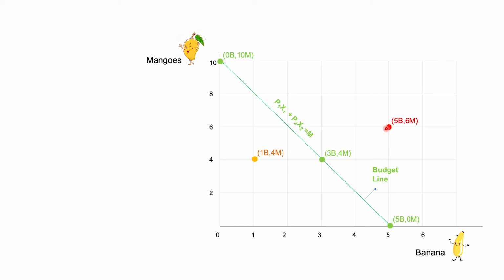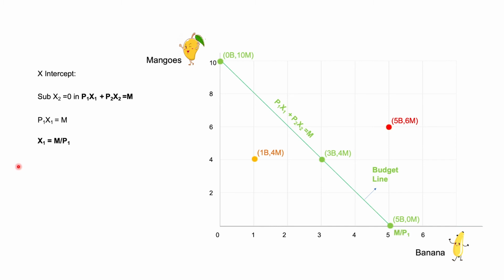So now that we are very clear with the representation of the bundle in the graph, and which is affordable and which is not affordable, right? And then we also have x-intercept and y-intercept. Now let's see how to find the x-intercept. So x-intercept means y is equal to 0. So here y is nothing but the number of mangoes, which is x2. So we are substituting x2 is equal to 0 in this equation, P1 x1 plus P2 x2 is equal to m. So if you substitute 0, then it will end up P1 x1 is equal to m. So x1 is equal to m by P1.